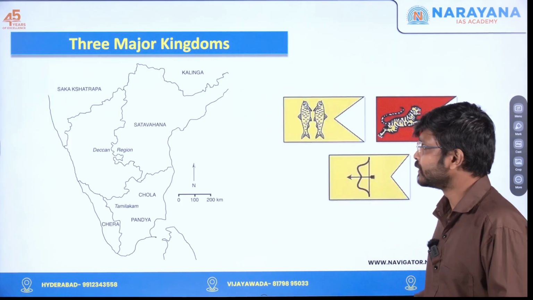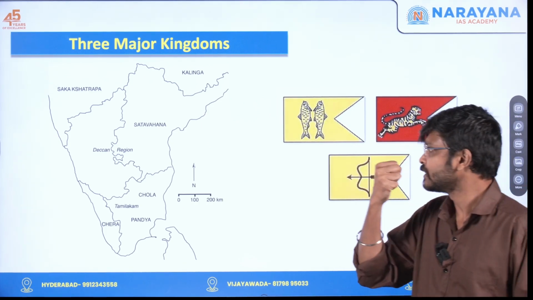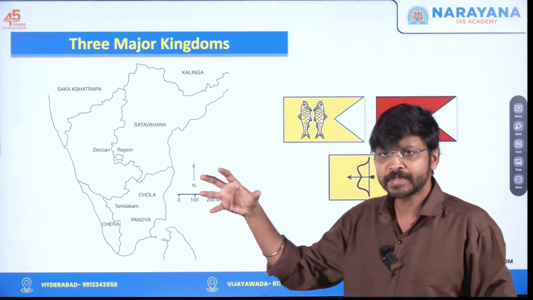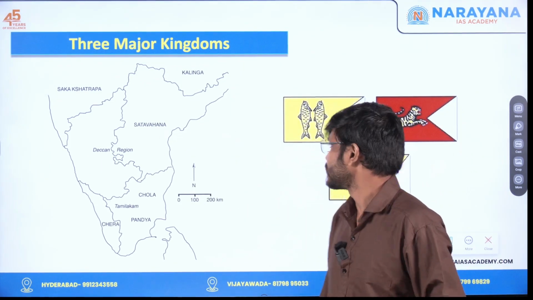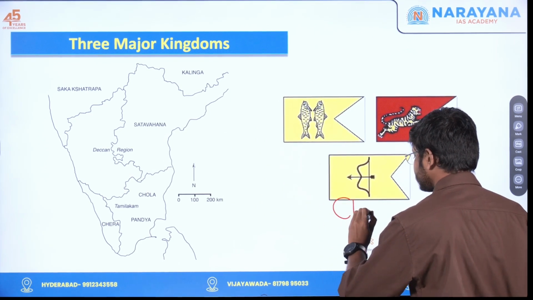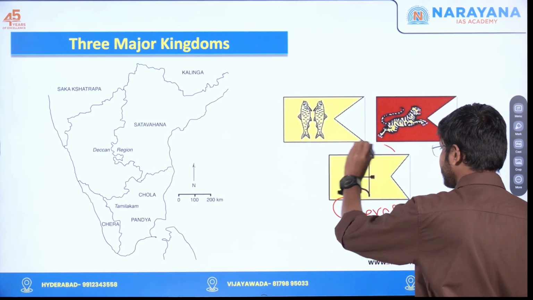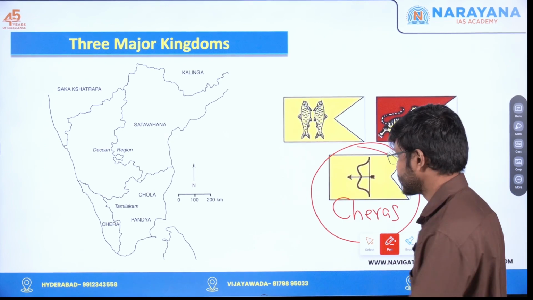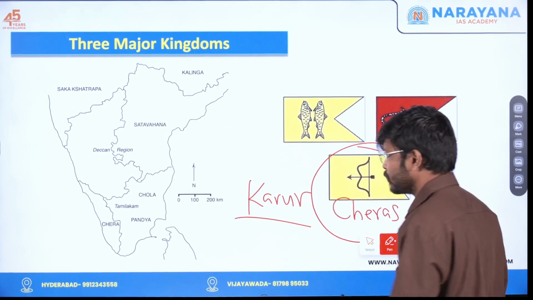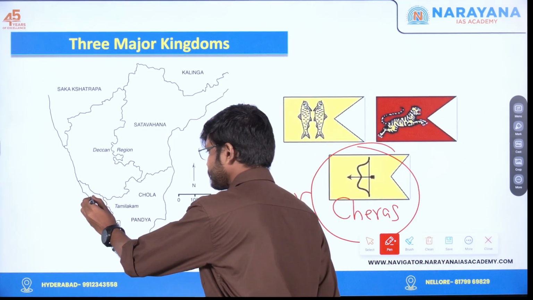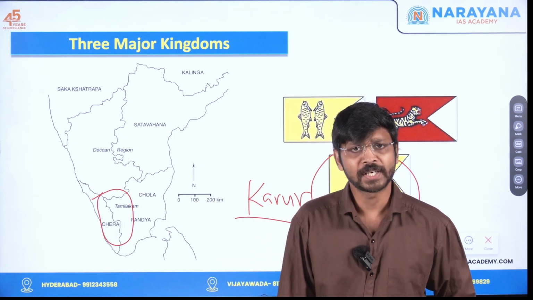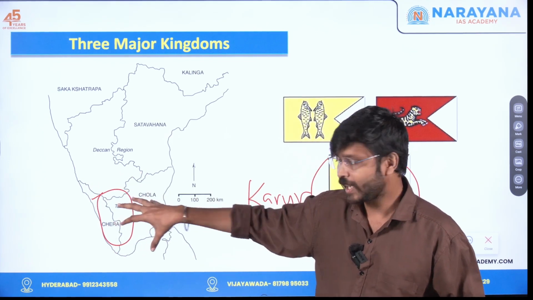Next one, let's see which were the major kingdoms during the Sangam period. We had three important kingdoms which were ruling in three different parts of South India. First one is Cheras. The Cheras had the bow and arrow as their symbol. They were ruling from Karur, as their capital. Mostly the area is the western part of Tamil Nadu and parts of Kerala that were ruled by the Chera kings.